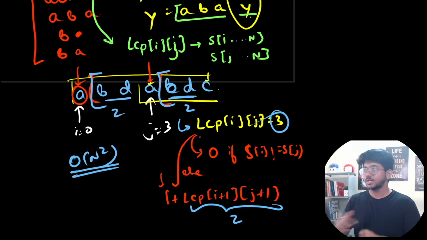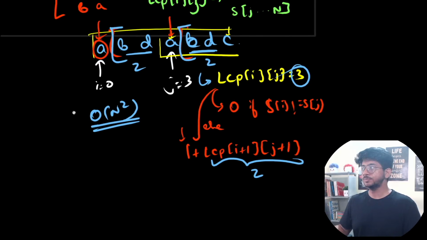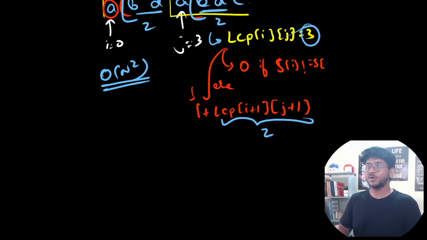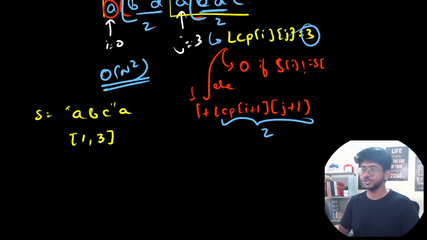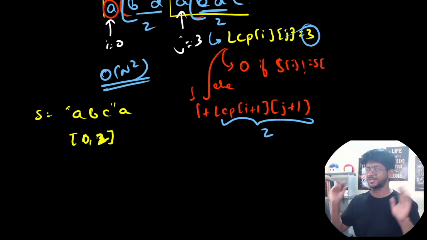Now what we will do is we will try to go through all the different substrings that are there, and we will go ahead and sort them up. So what are the different strings? Let's say S is equal to A, B, C, A, something like this. What are the different strings that are possible? The way we can represent strings is by strings, or we can maintain them with pairs of the range that they contain in the original string. We will use 0 indexing, let's say, 0 to 2.